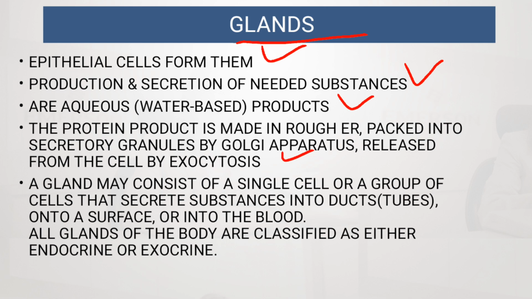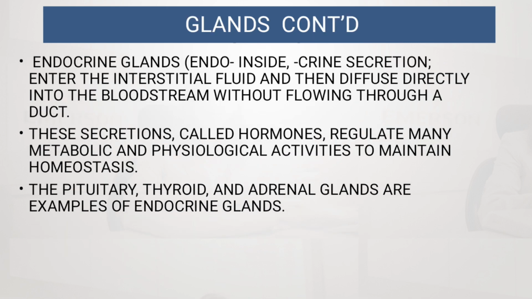Then all glands of the body are classified as either endocrine or exocrine. So, endocrine glands, where endo means inside and crine means secretion, enter the interstitial fluid and then diffuse directly into the bloodstream without flowing through a duct. These secretions, called hormones, regulate many metabolic and physiological activities that maintain homeostasis. The pituitary, thyroid, and adrenal glands are examples of endocrine glands.